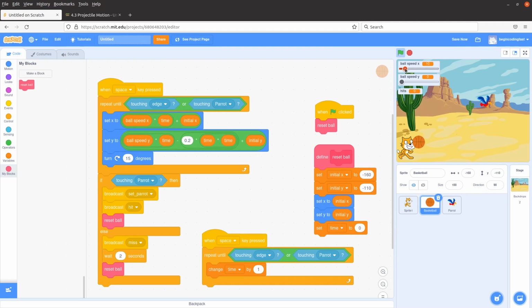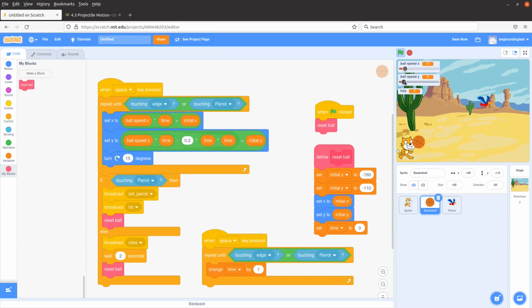And I set X as 10 and Y as 6. When I press the space bar, as you see, the ball has missed the parrot. So the parrot has its original position because it is not hit yet. And the game wants you to have another chance to really hit this parrot.